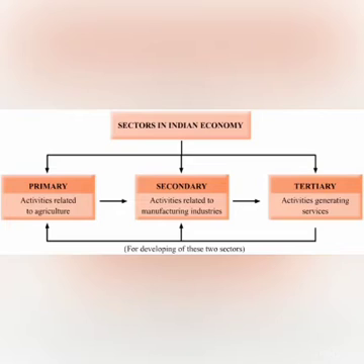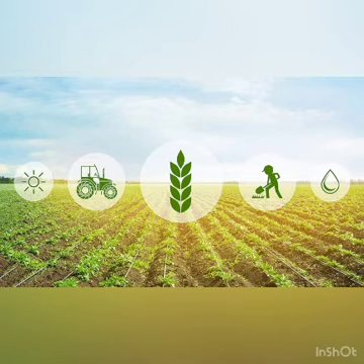agriculture. There are three types of economic activities. These are primary, secondary and tertiary activities. All these economic activities are helpful in transforming the natural resources into finished products. Agricultural activities are also called primary economic activities. They include all those activities connected with the extraction and production of the natural resources.